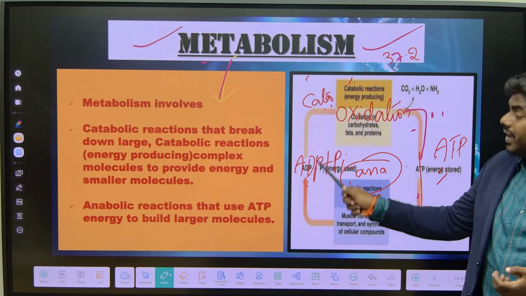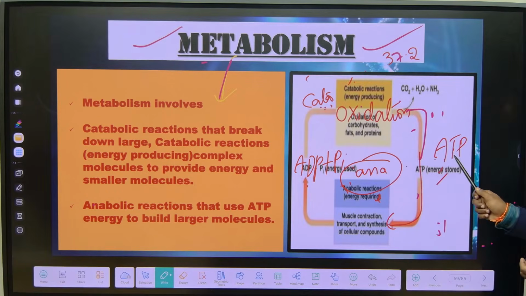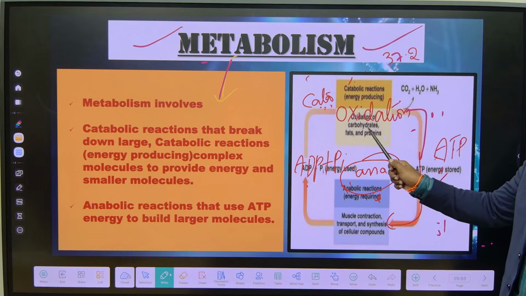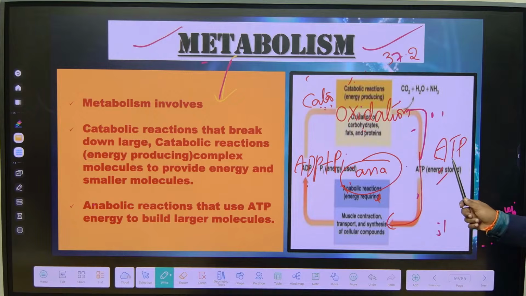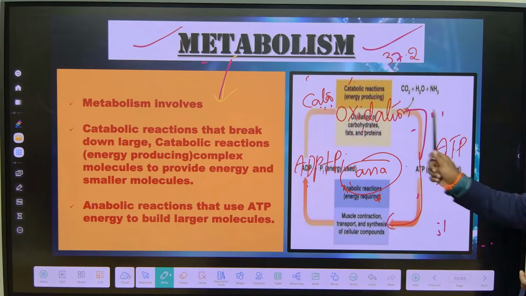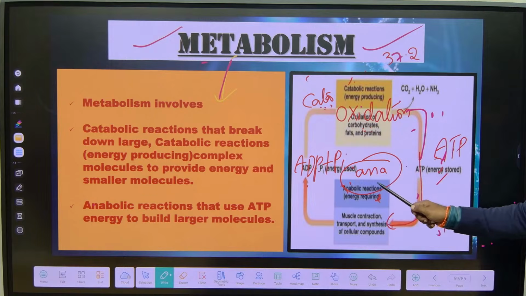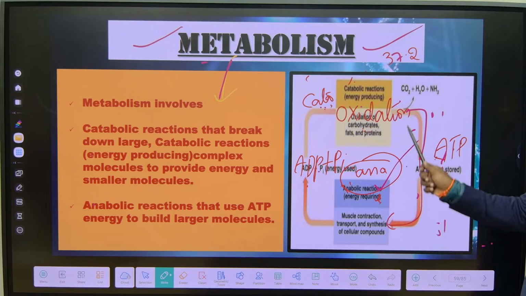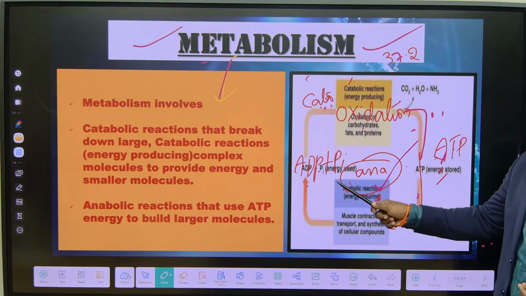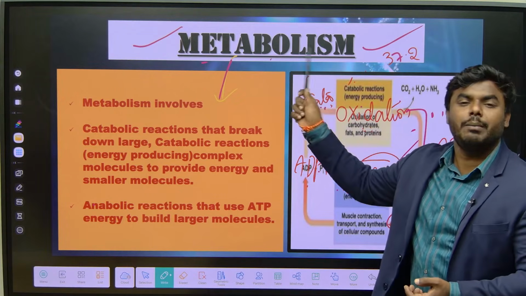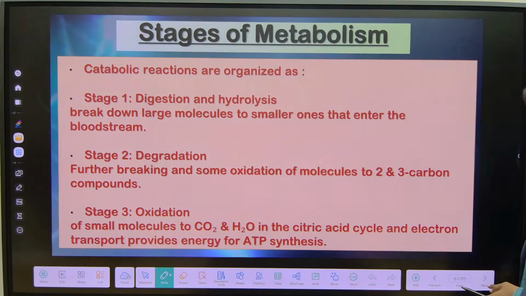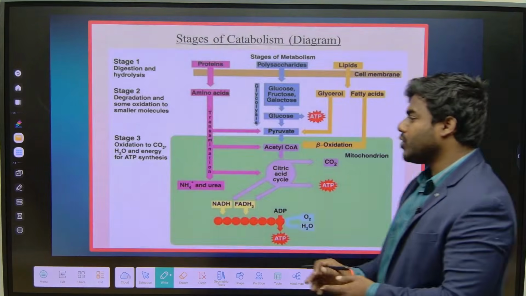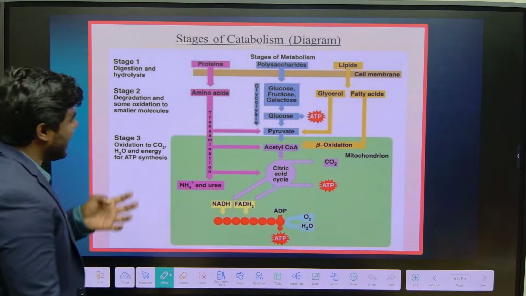We never break it. In catabolism, we produce ATP, by breaking what? Biomolecules. By breaking carbohydrates, proteins, lipids, we produce ATP. This ATP can be hydrolyzed or broken down while performing any function. So a series of catabolism and anabolism together is called metabolism. Correct? Don't confuse.